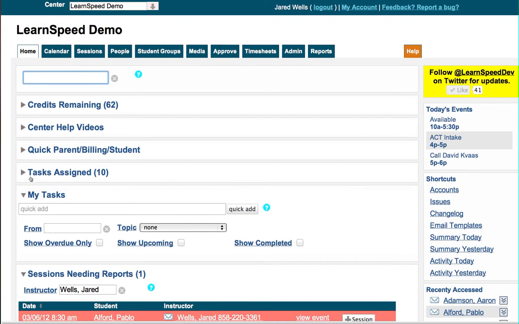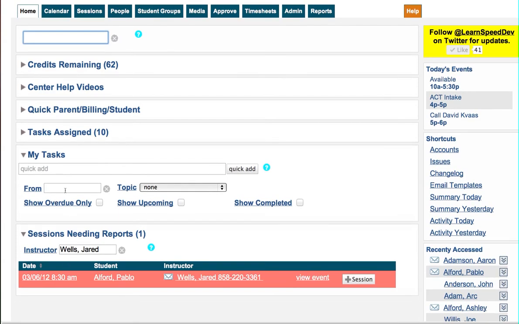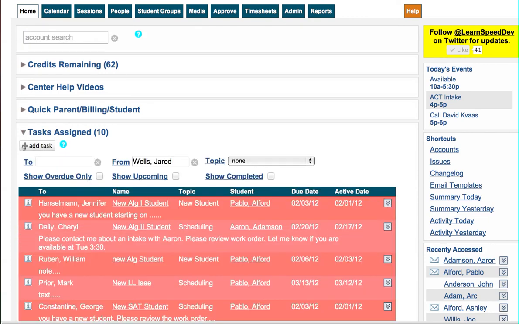In order to do this, when you log into the system here, we have our tasks assigned. We also have my tasks. My tasks are the tasks that other people have assigned to me. I don't have anyone in this demo center here. And then I have tasks assigned. Let's go ahead and take a look at tasks assigned here.